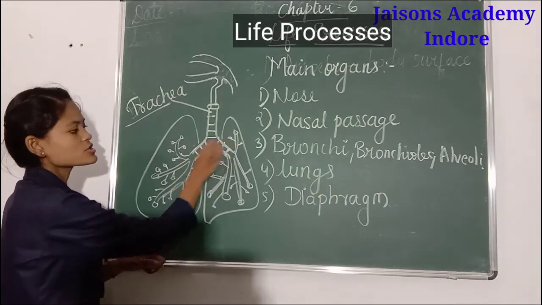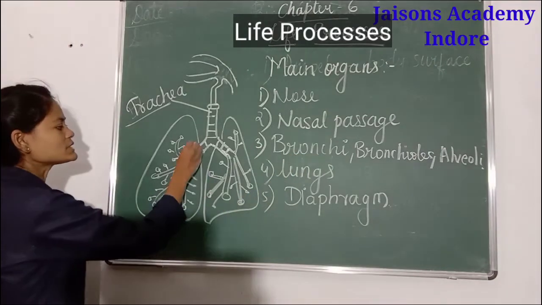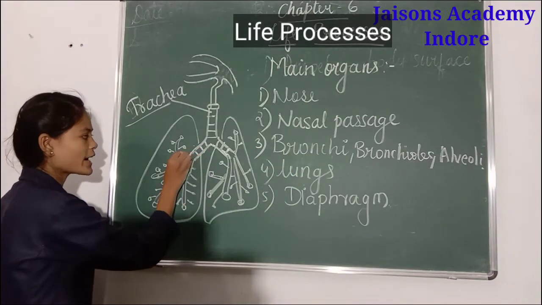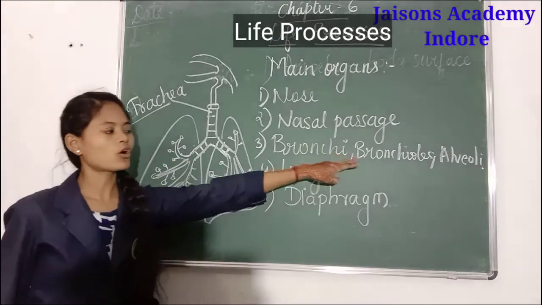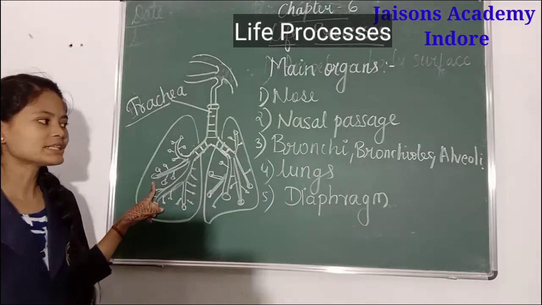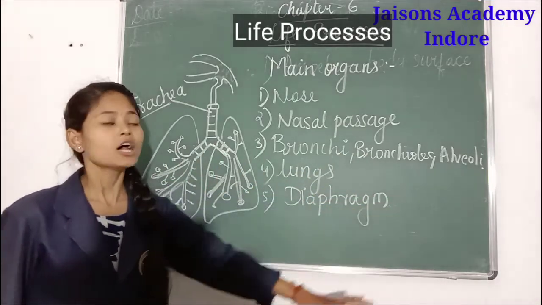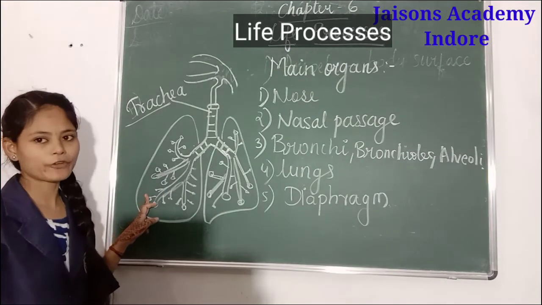These two branches are called bronchi. Further, the bronchi again divide into fine branches like this. These fine branches are called bronchioles. Then at the end of these bronchioles, alveoli are present. The function of alveoli is to increase the surface area.